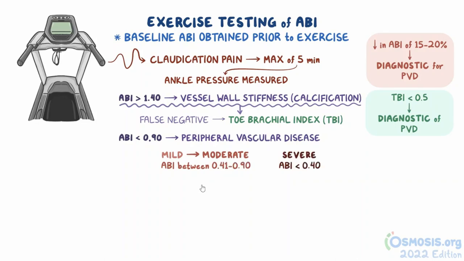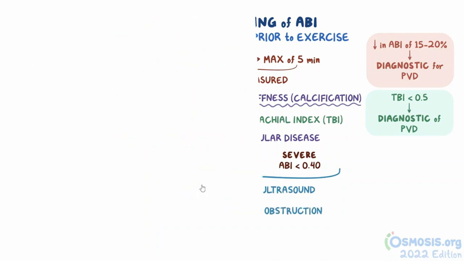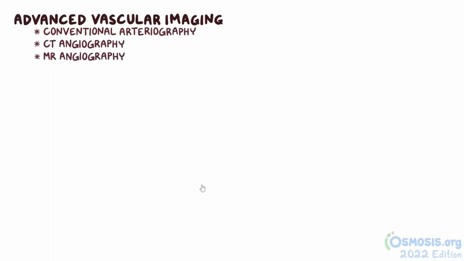If peripheral vascular disease is suspected based on the ABI, the next step is a lower limb Doppler ultrasound to determine the location and severity of arterial obstruction. Advanced vascular imaging techniques like conventional arteriography, CT angiography, and MR angiography are usually reserved for individuals whose diagnosis remains